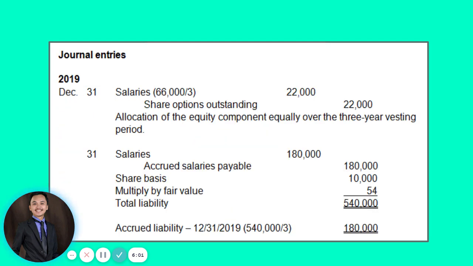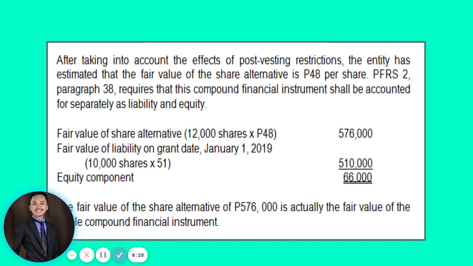So let us account the journal entries on 2019. So you have there on December 31, we have debit to salaries, credit to share options outstanding for 22,000. This is simply the allocation of the equity component equally over the 3-year vesting period. So if you have noticed, in the previous computation, we have computed an equity component of 66,000.